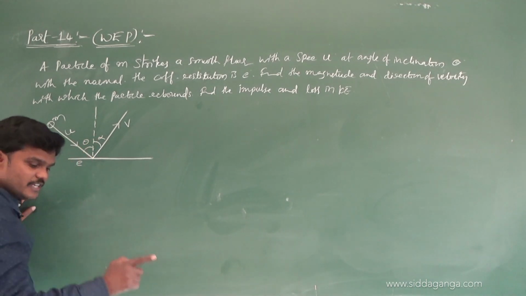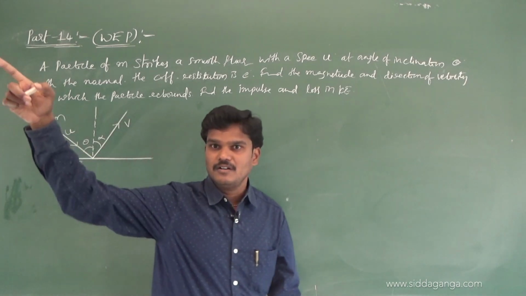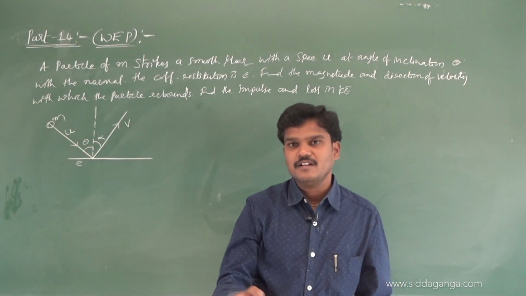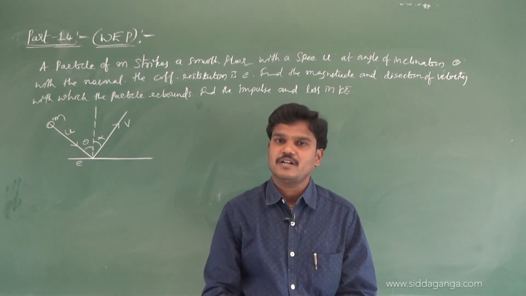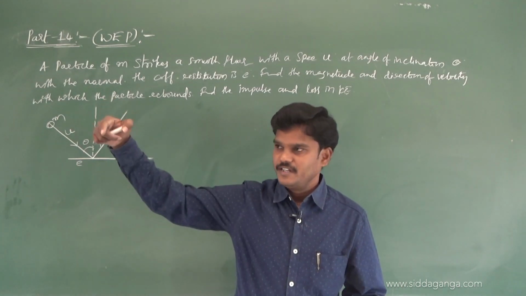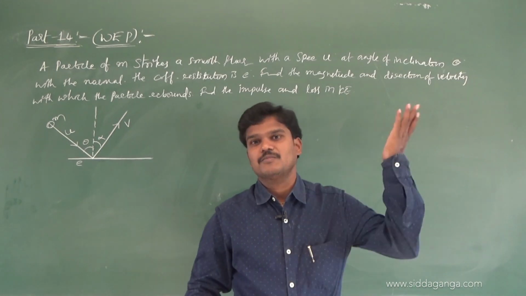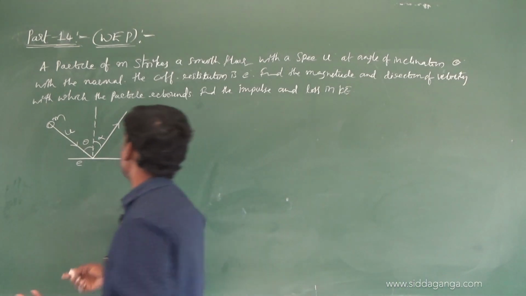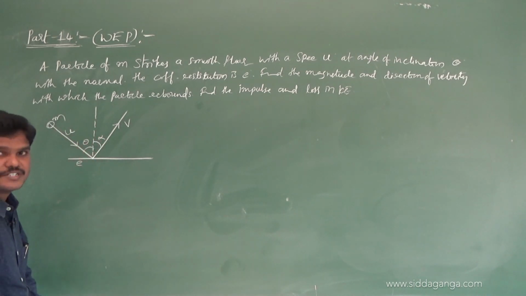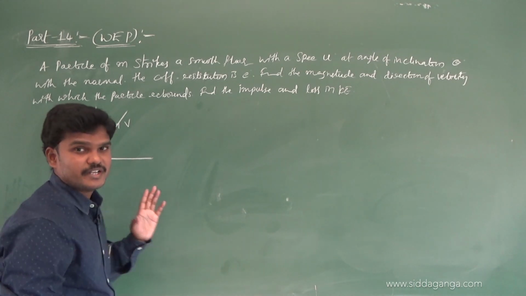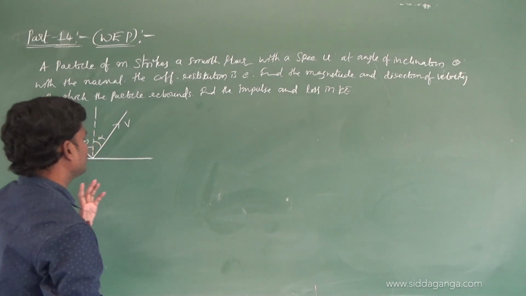If it is a perfectly elastic collision, the ball hits at some 30 degrees angle, it rebounds at 30 degrees. But this is not a perfectly elastic collision, so if it hits with some angle, it will rebound with some other angle. So after the rebound, I have taken the velocity as v. So resolve these velocities into components. Resolution is important here. Let us see how I am resolving this.